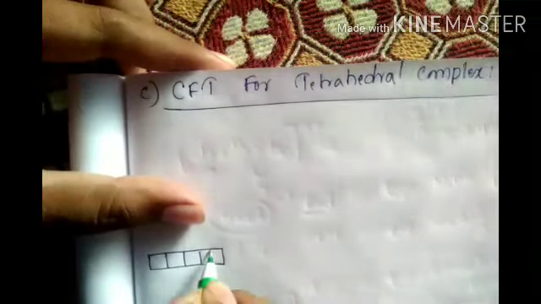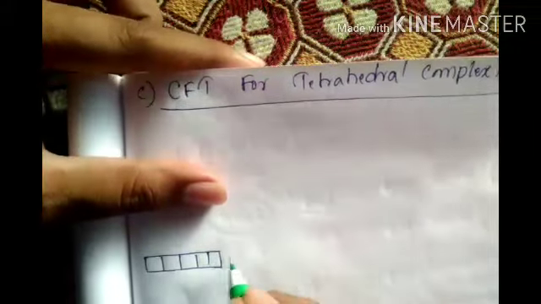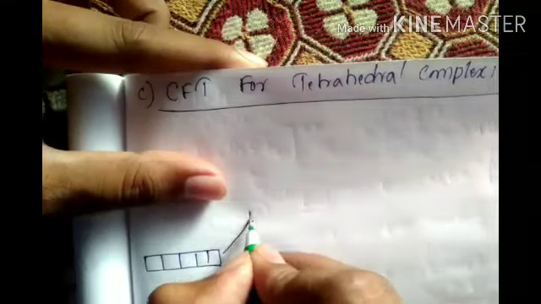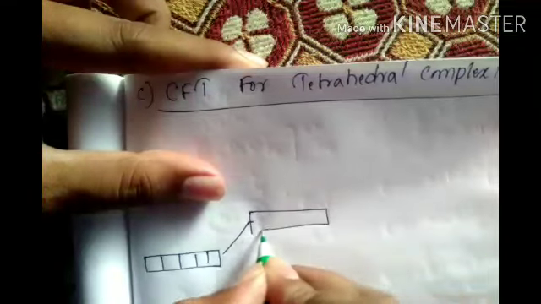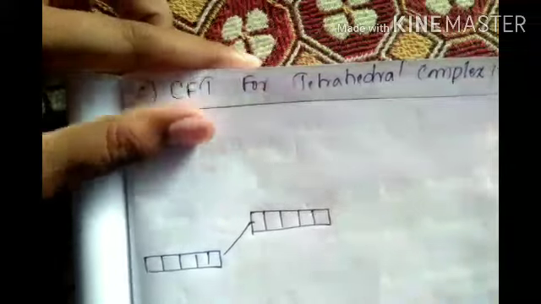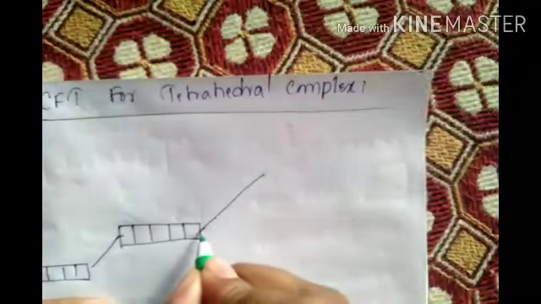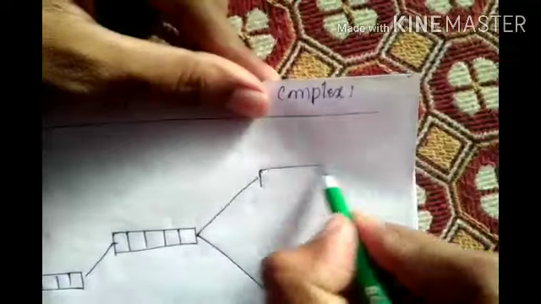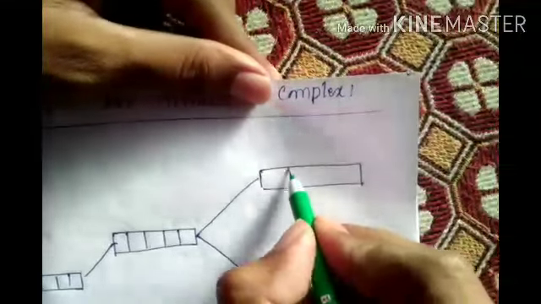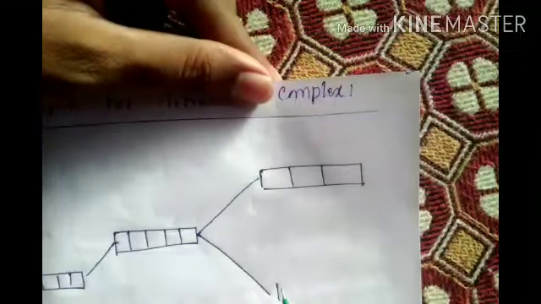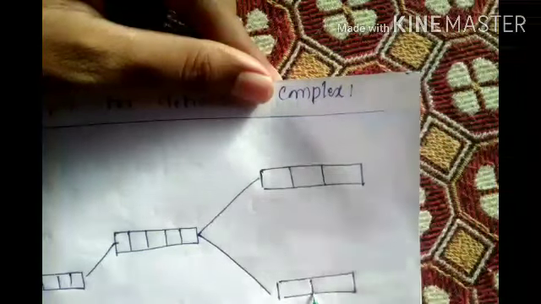One, two, three, four, five. Right? Next, again one, two, three, four, five. Again, what will happen? It is quite opposite. Upside three boxes will come. Downside two boxes will come. That's it.